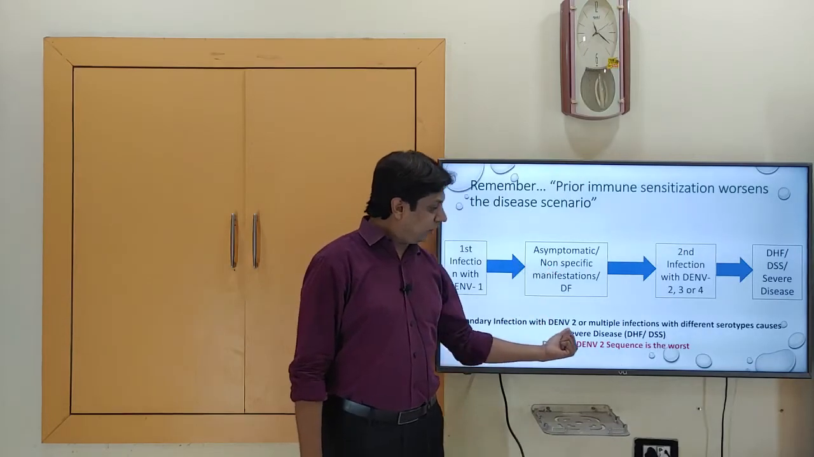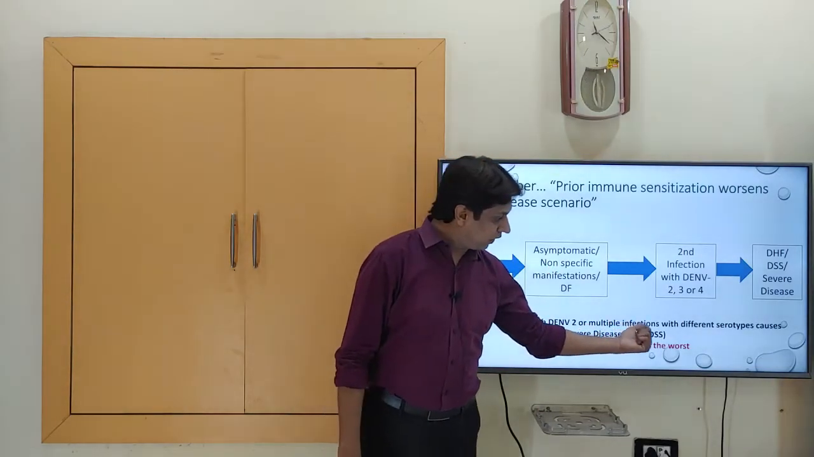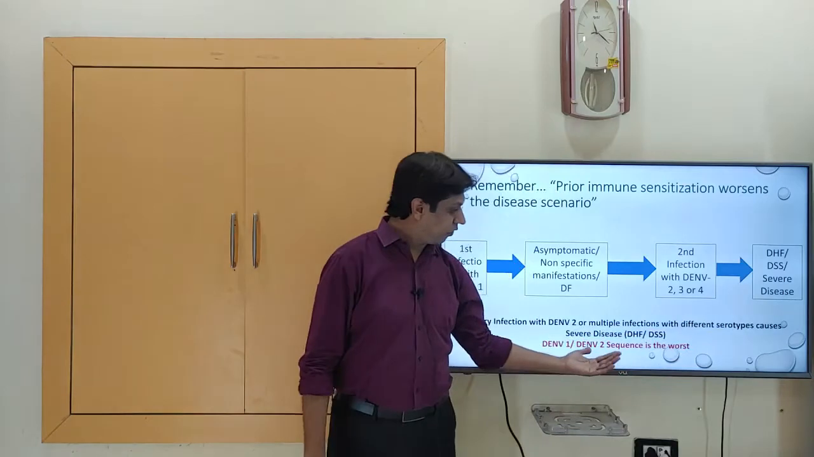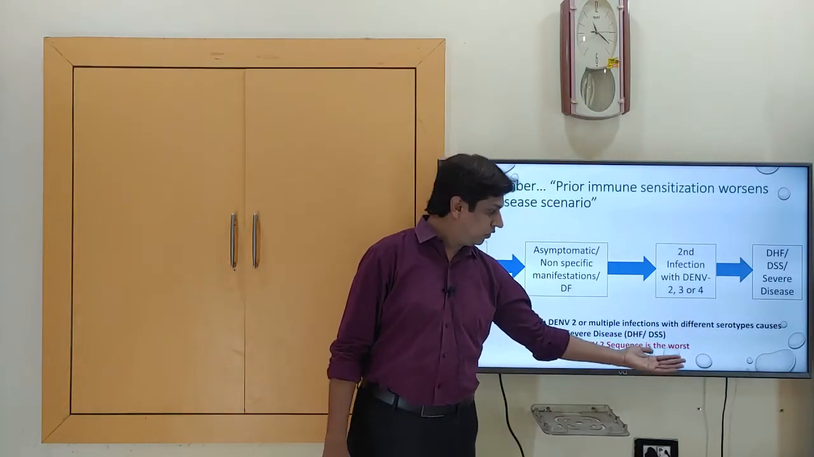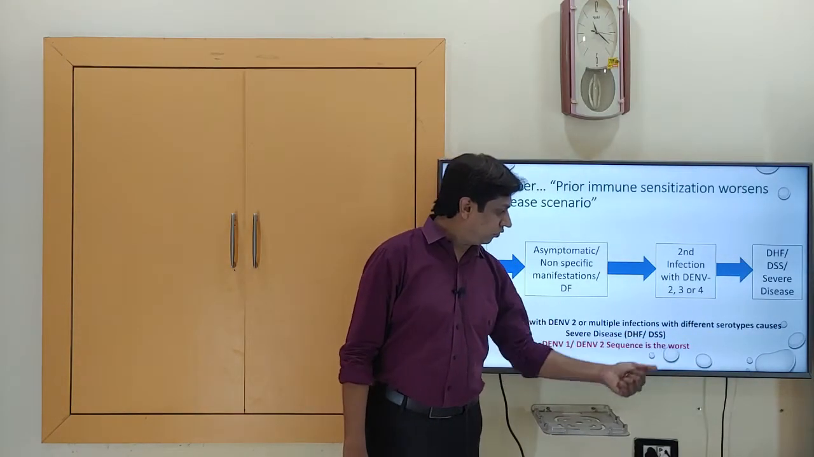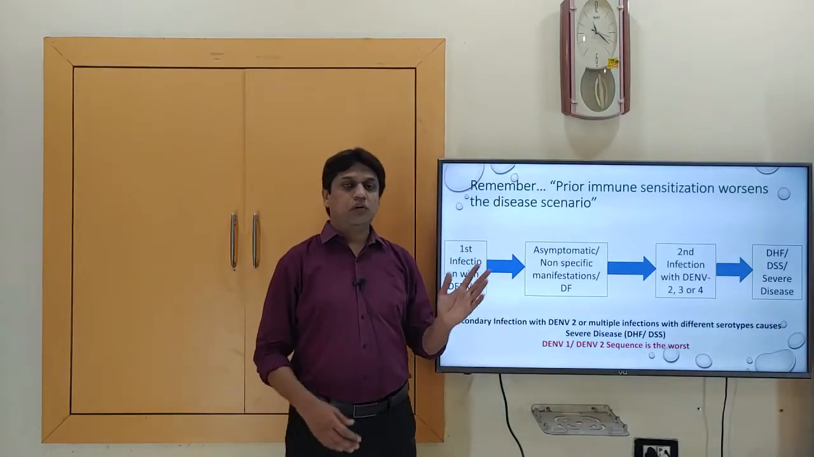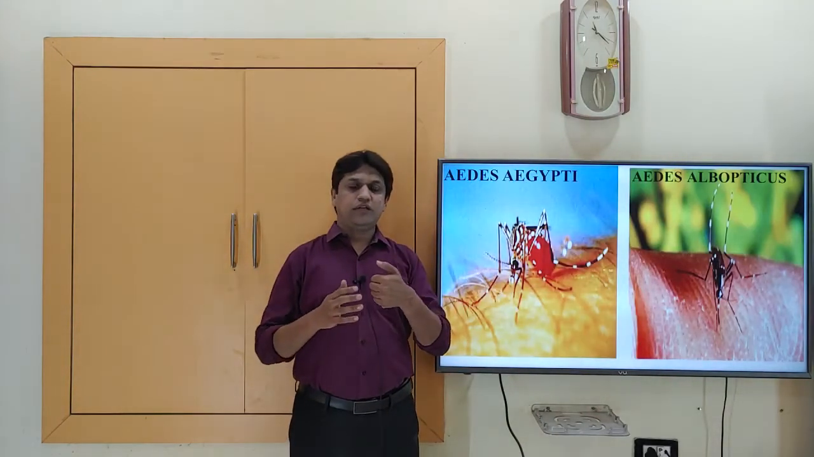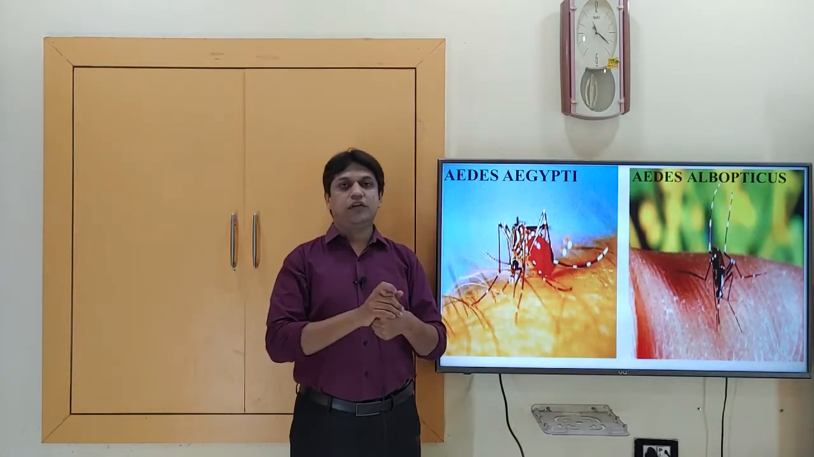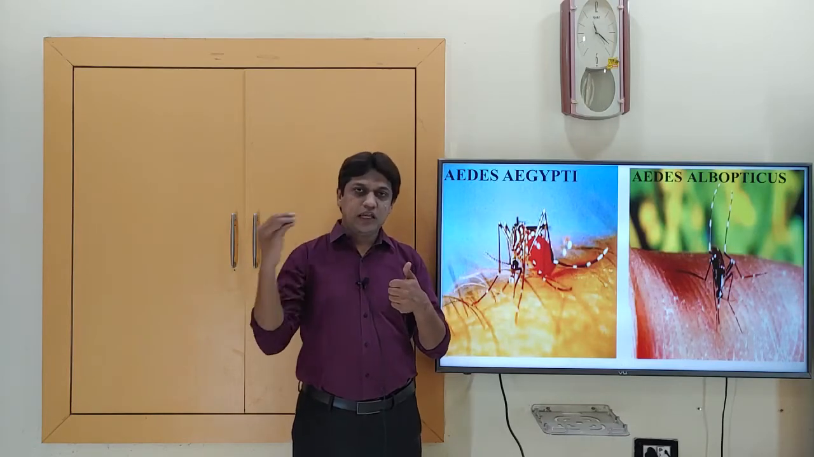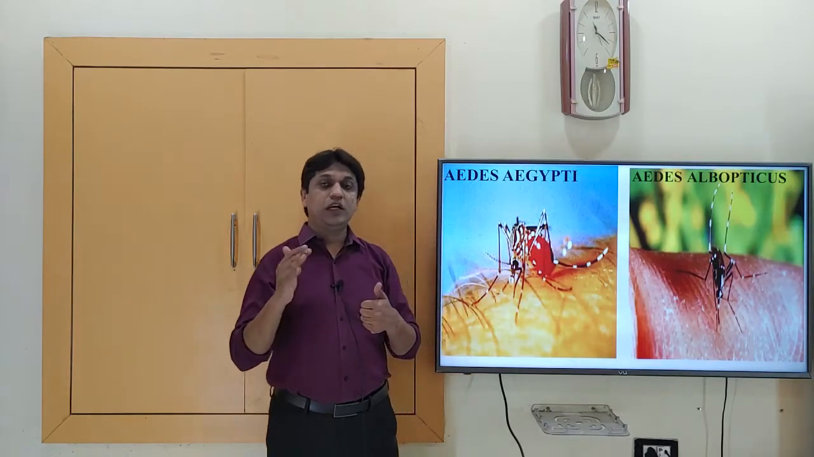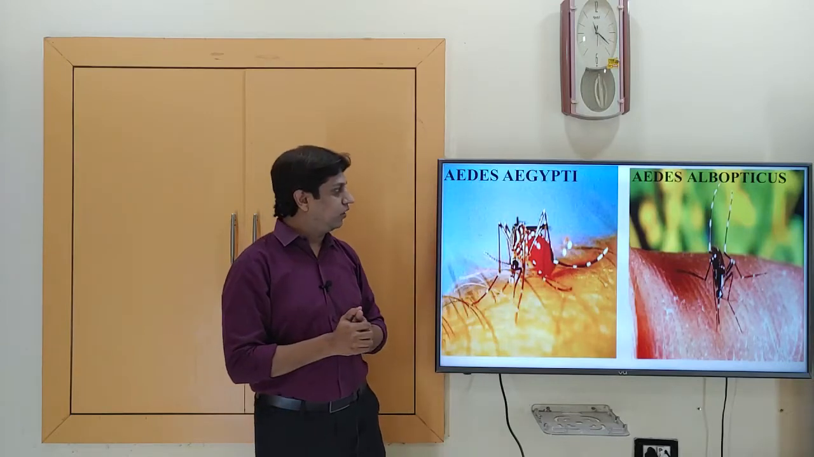So secondary infection with dengue virus 2, or multiple infection with different serotypes, causes a severe disease, dengue hemorrhagic fever or dengue shock syndrome. Okay, so this lifelong immunity is only for a particular serotype. If there is a second reinfection with another serotype, it will lead to the severe complications of the dengue virus.